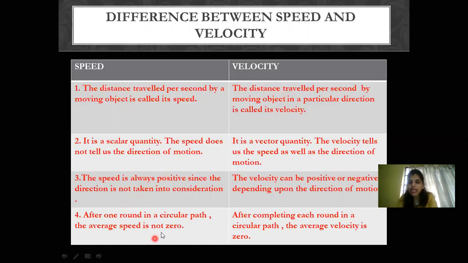So you have to understand that in a circular path, the average speed is not 0 because you take the ratio of distance upon time. But as the body is moving in a circular path, it's going to come back to its initial position. The final position and the initial position are the same. That's the reason whenever a body is in a circular path, displacement is 0, and that's the reason average velocity is also 0. In the coming videos, we'll be talking about circular motion, and there we will understand speed and velocity.